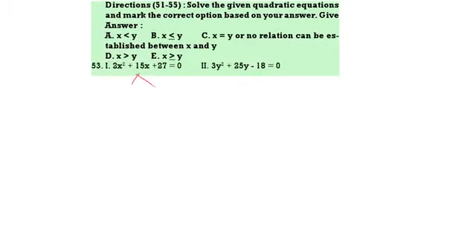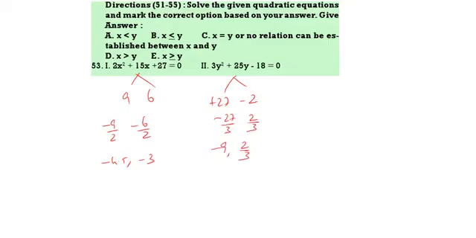2x square, the 27 into 2, 54. You can take 9 and 6. Then minus 9 by 2, minus 6 by 2. So minus 4.5, minus 3. 18 into 3, 54, plus 27 minus 2. So minus 27 by 3 and 2 by 3. Minus 9 and 2 by 3. So here if you substitute this.